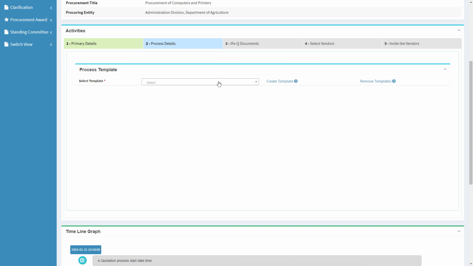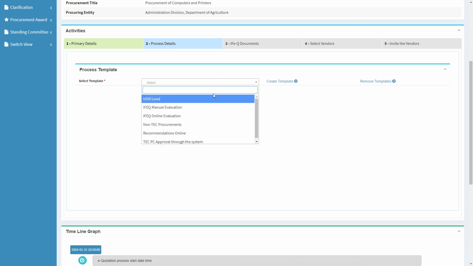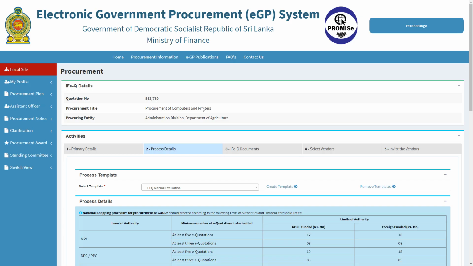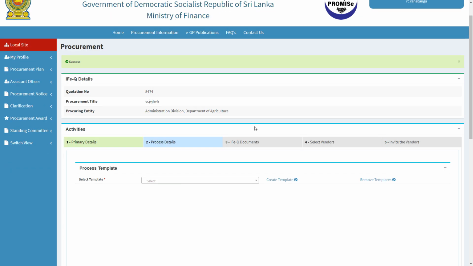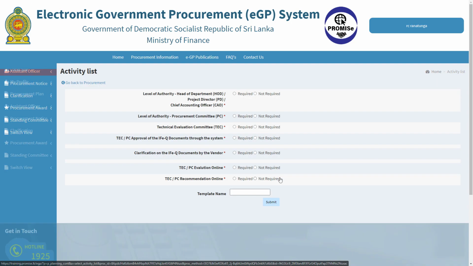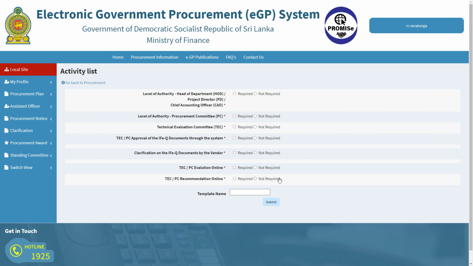Although you can see several templates here in the drop-down, you may not see them the very first time you start the system. These templates are user-defined, therefore when you create a new template, it will be added to the list. Select a template from the drop-down for the activity list of the process. If your organization has not saved any templates in the past, click on the Create Template link and create a template to suit the procurement you wish to carry out.